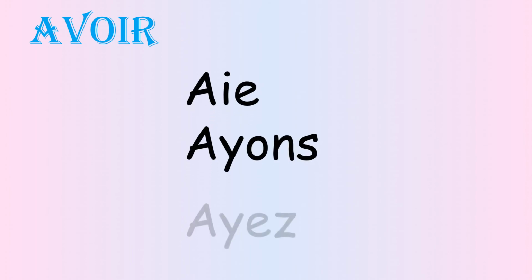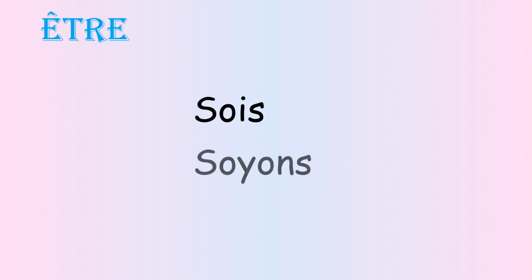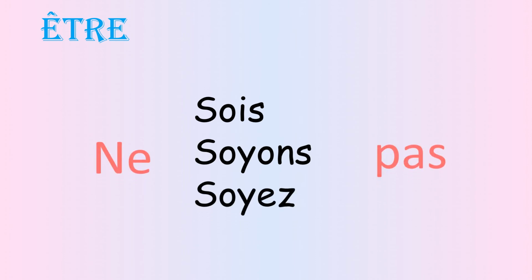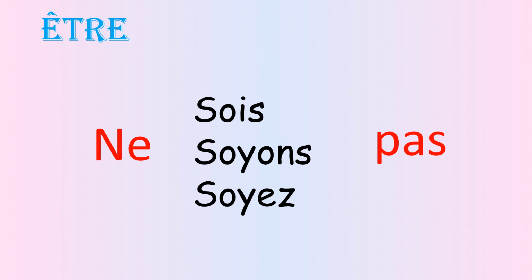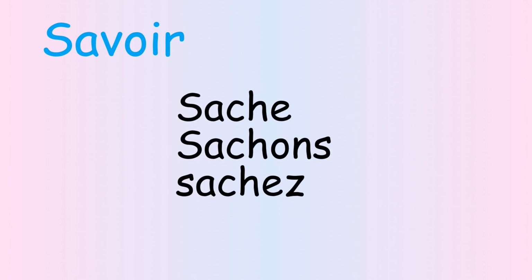We have three verb exceptions in imperative. We have to study the verbs. We don't have rules for that. Avoir: aie, ayons, ayez. N'aie pas, n'ayons pas, n'ayez pas. Être: sois, soyons, soyez. Ne sois pas, ne soyons pas, ne soyez pas. Savoir: sache, sachons, sachez. Ne sache pas, ne sachons pas, ne sachez pas.